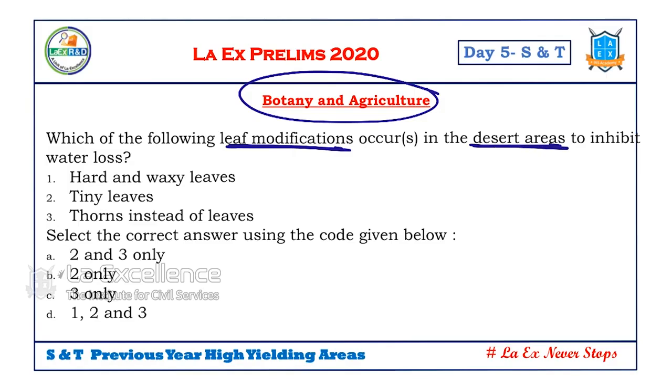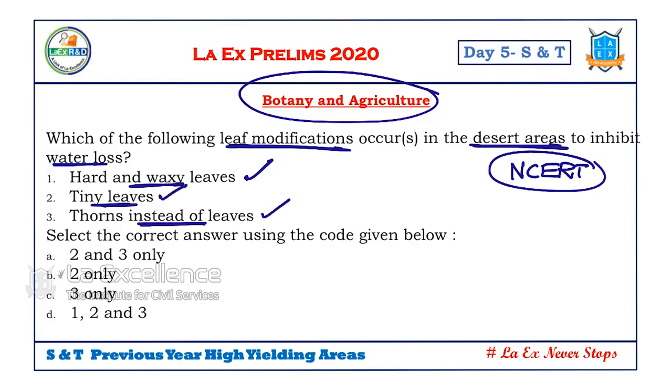This is a direct question from our NCERT. Which of the following modifications occurs in the desert areas to inhibit the water losses? Hard and waxy leaves? Yes, yes. Thorny leaves? Yes. Thorns instead of leaves? Yes. So what is the answer? Answer is D.